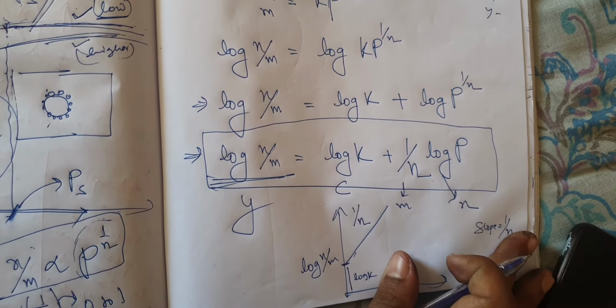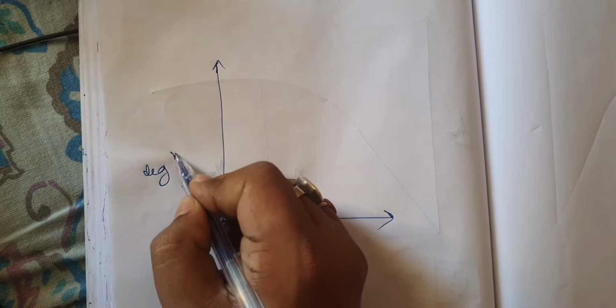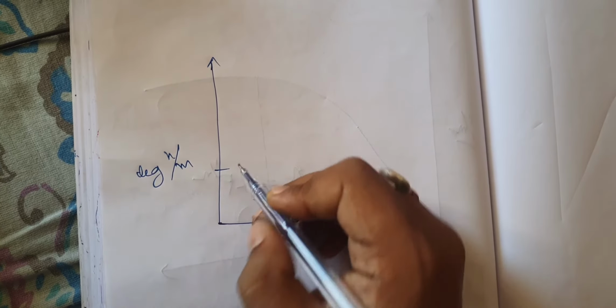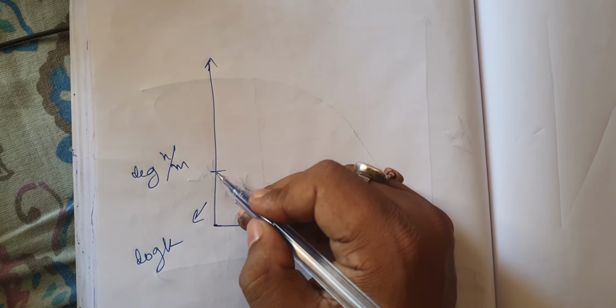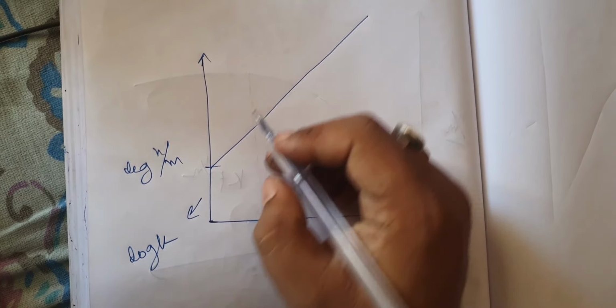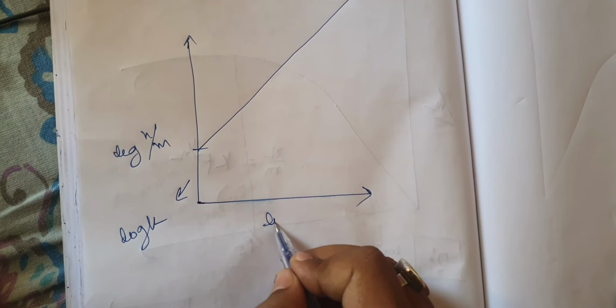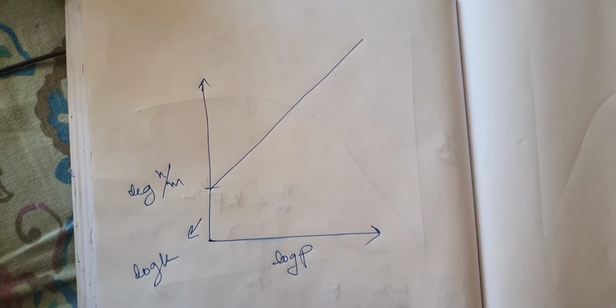So if you understand up to this much, it should be log x by m on this axis, this one log k, and this one log p, and you will obtain a straight line.